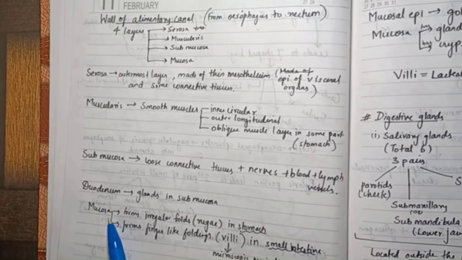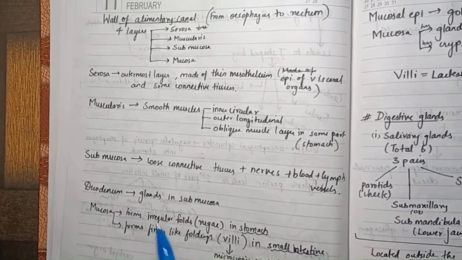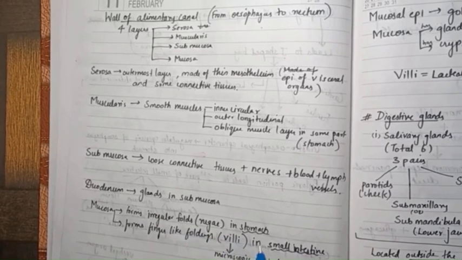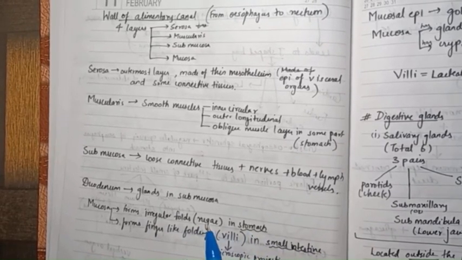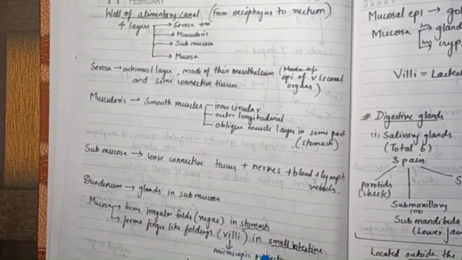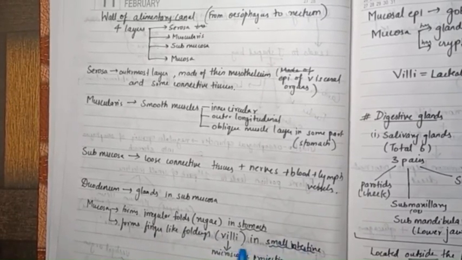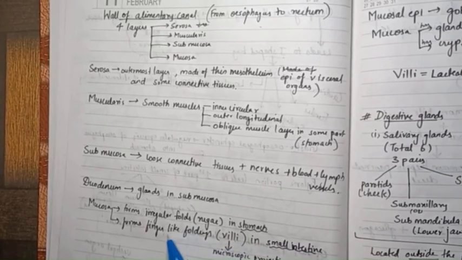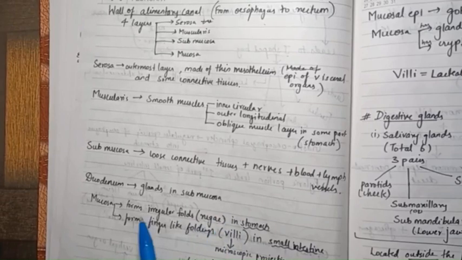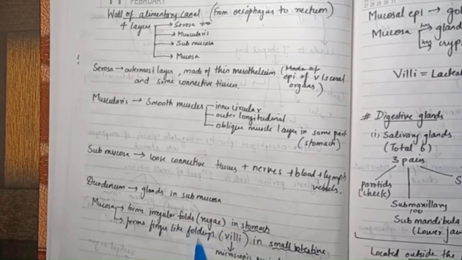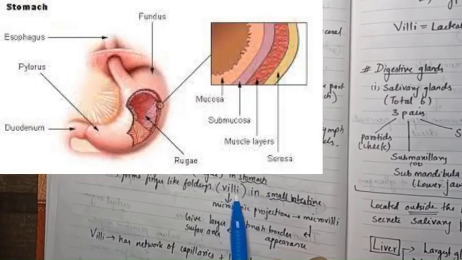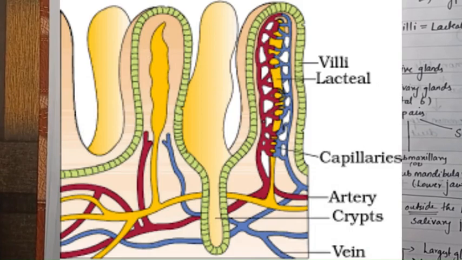Next we have mucosa, right? Mucosa is the innermost. It has irregular folds called rugae in the stomach. So remember, in stomach it has rugae, irregular folds. Now it forms finger-like foldings called villi in the small intestine. In stomach it forms rugae, that are irregular folds. Now rugae, I'll just insert a picture. Villi also there will be a picture, and for villi there is an elaborate picture in our NCERT itself.